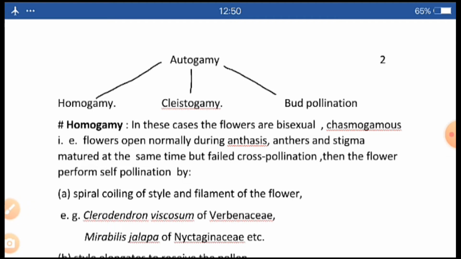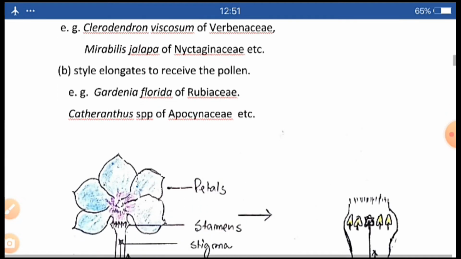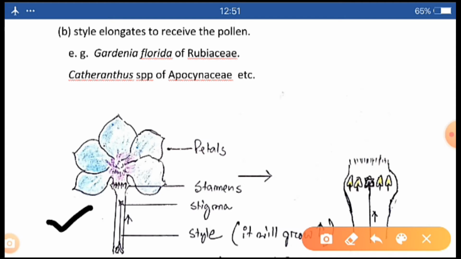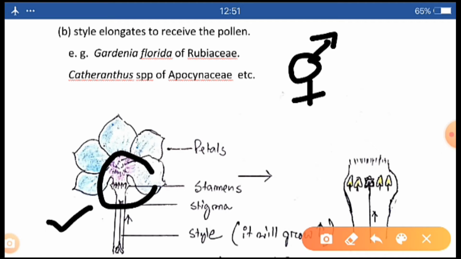Now we are moving to the second method of homogamy. Here it is. Look at this flower. This one is a Catharanthus roseus flower of the family Apocynaceae. It is a bisexual flower and the stamens are epipetalous and remain within the corolla tube.